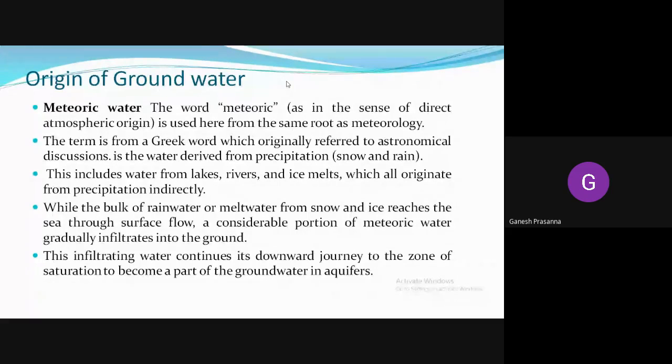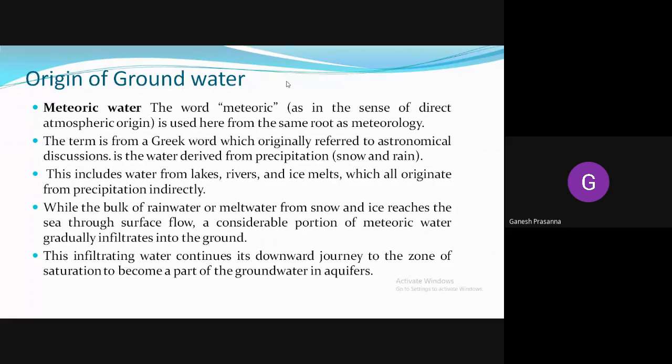Now, what are the sources of groundwater? The first one is meteoric water. Meteoric water is water that originates from the atmosphere, which comes directly from the atmosphere through precipitation. In my last class I told you about the different forms of precipitation. You have thunderstorms, hail, snow, dew, fog and rain. All these become sources of groundwater.